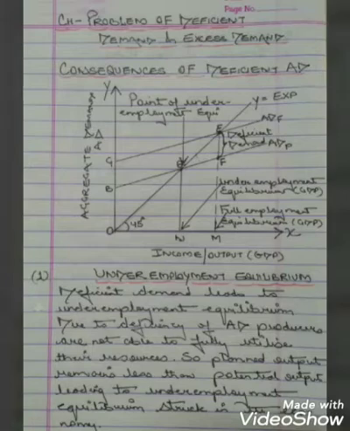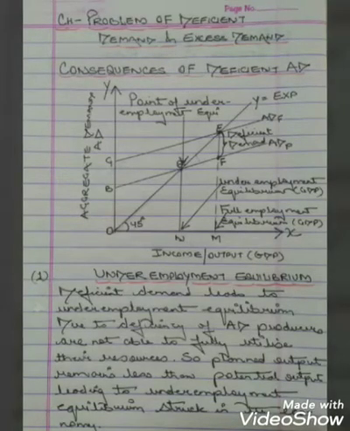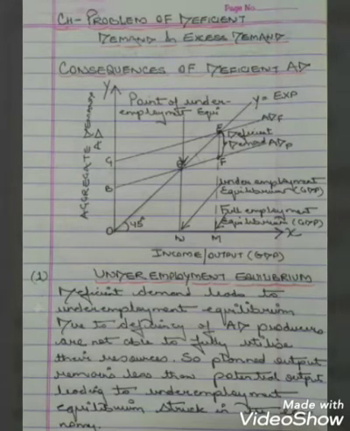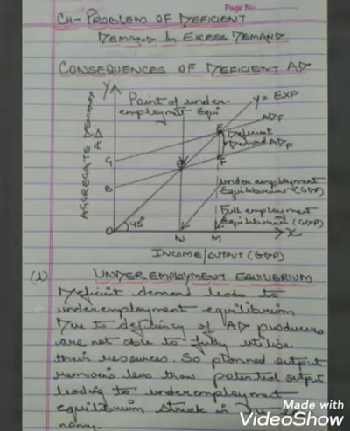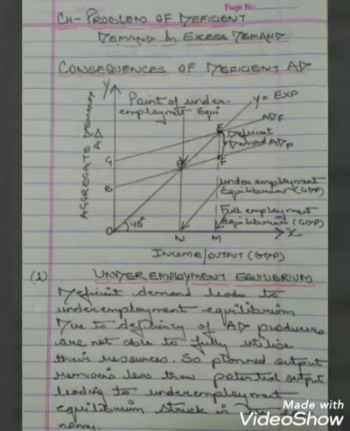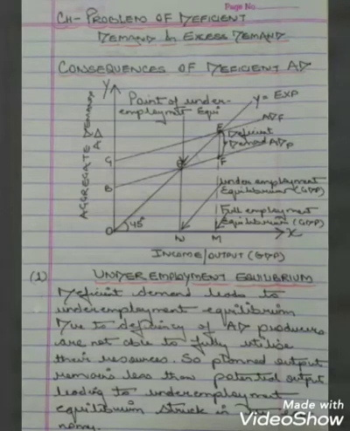Here deficient demand leads to underemployment equilibrium. Due to the deficiency of AD, producers are not able to fully utilize their resources, and because of which planned output remains less than the potential output, and due to which underemployment equilibrium is stuck in the economy.